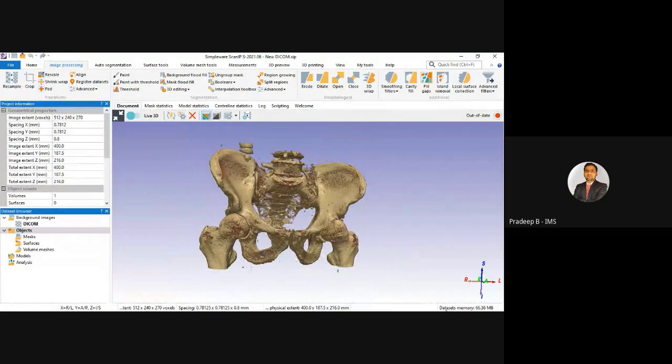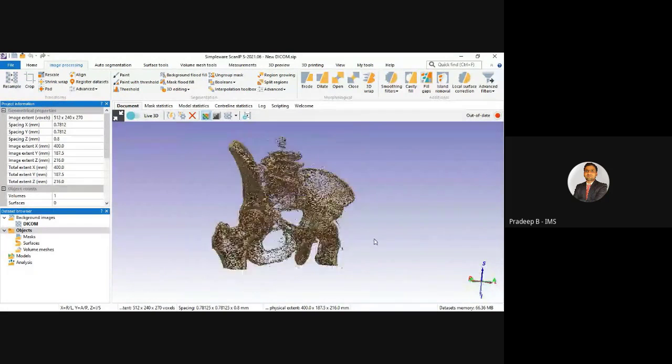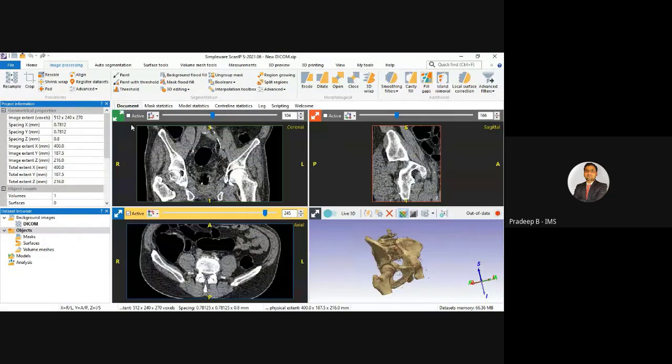On the bottom right corner, we can see the data set memory is 66.36 MB. If we have good hardware, we can also import a very large data set, up to 1 GB, 2 GB or 3 GB. It depends on your hardware requirement. For the hardware requirement, I've just cropped this data set and closed it.